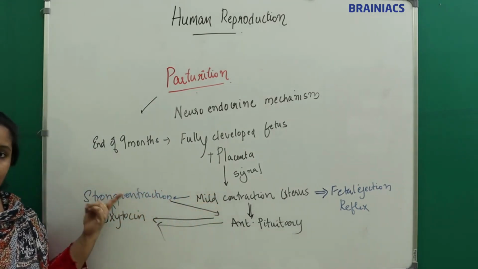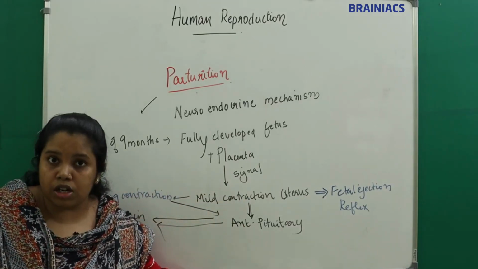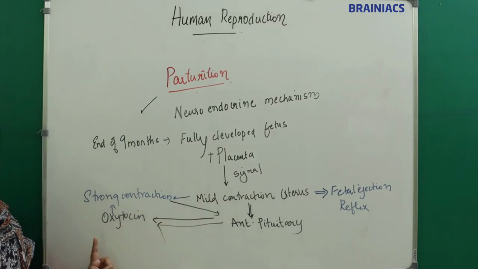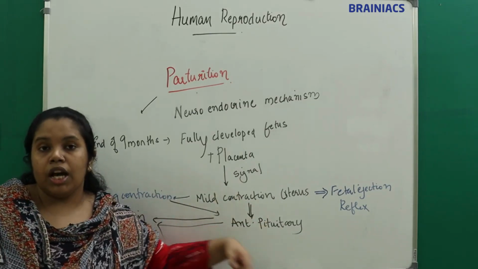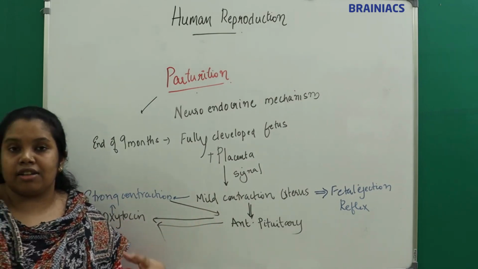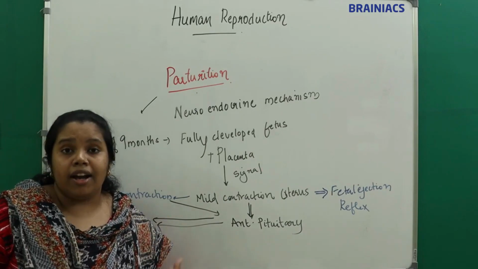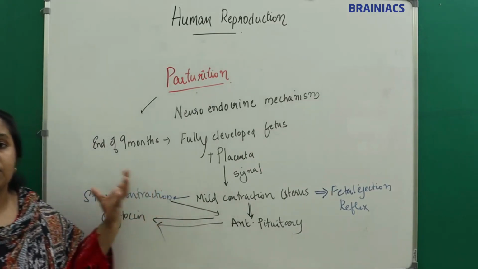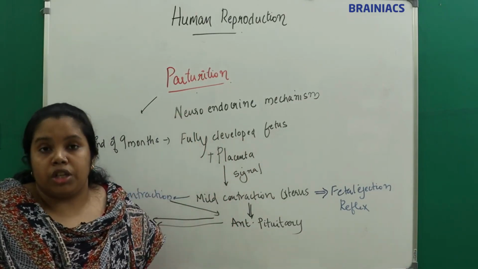This further triggers the anterior pituitary and more oxytocin is released. More oxytocin, more strong contractions, again more oxytocin. So the intensity and duration of the contraction increases, and finally the fetus gets delivered out. That process is called parturition.